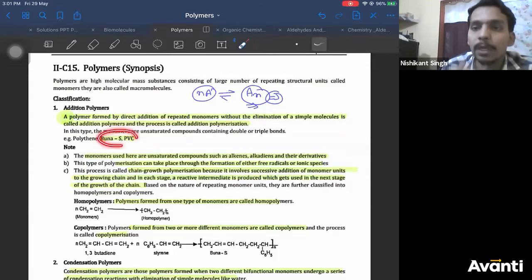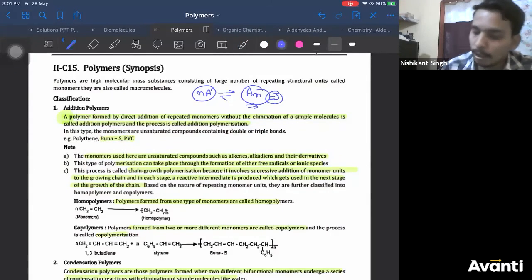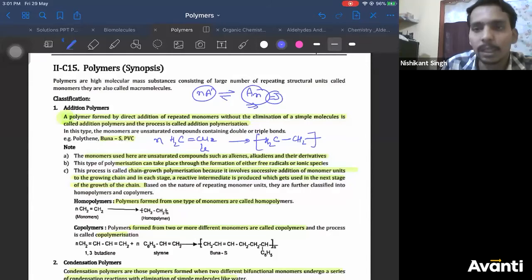Example is Buna, PVC. What is PVC? PVC is polyvinyl chloride. What is polyvinyl chloride? In ethene, you replace one hydrogen with Cl. If you take n molecules of this, it will give you CH2, breaking the double bond into a single bond. This carbon has one bond free. This carbon also has one bond free. It will keep combining with each other.